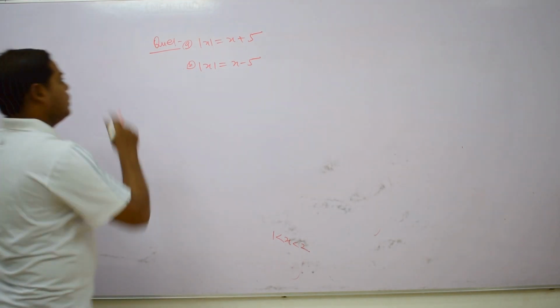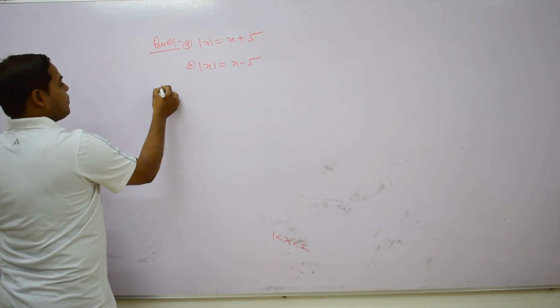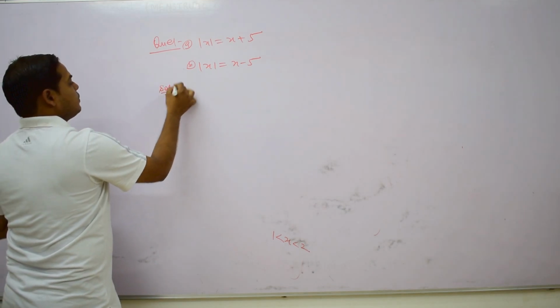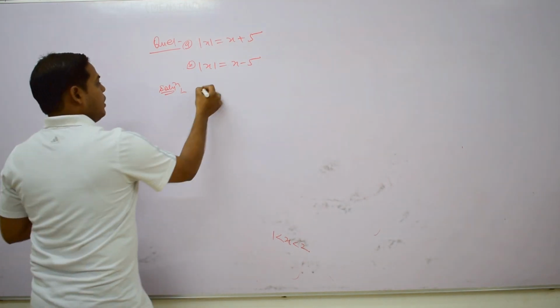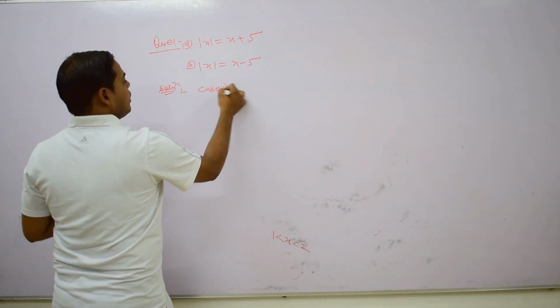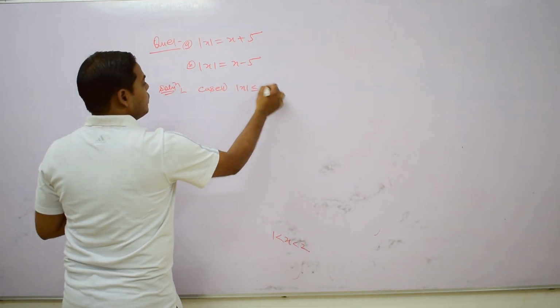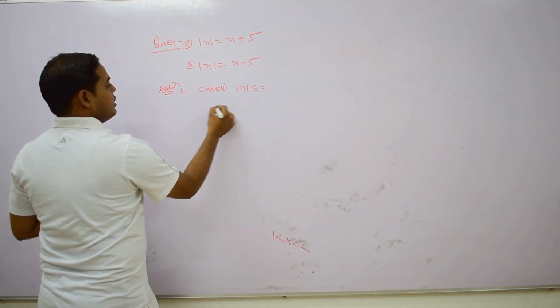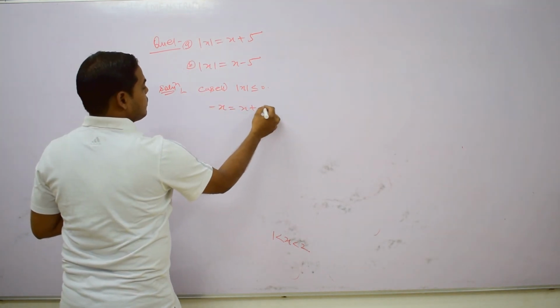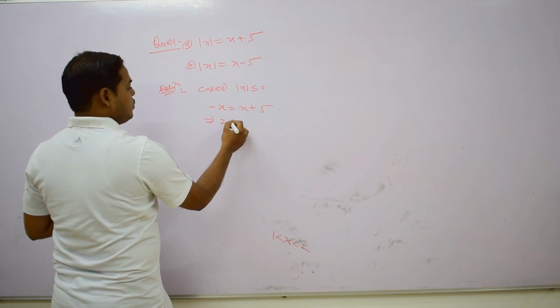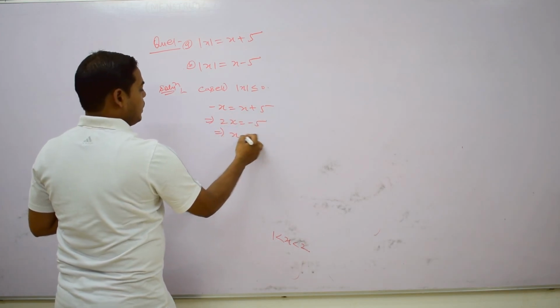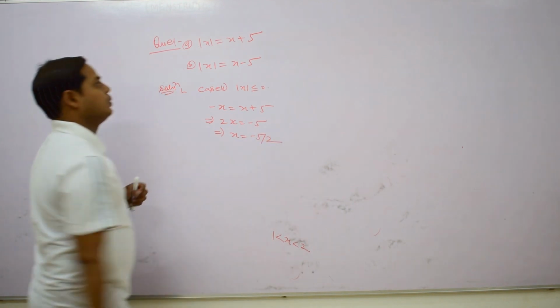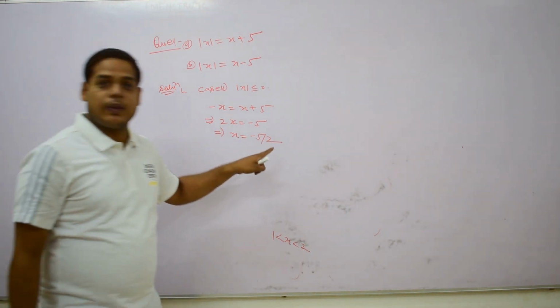So in A, if we solve it, there are two choices for x. In case number 1, if x is negative, then in such a case −x = x + 5. So we get 2x = −5, so x = −5/2. The one value of x is −5/2.